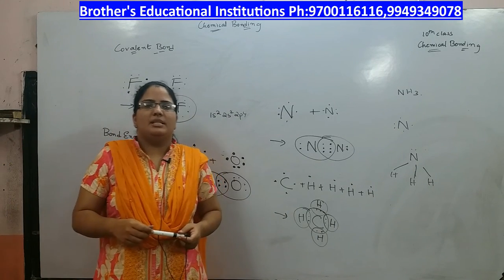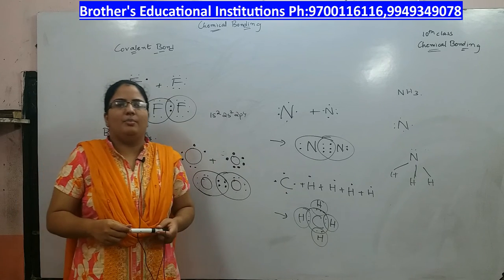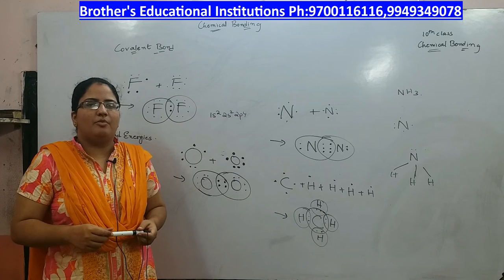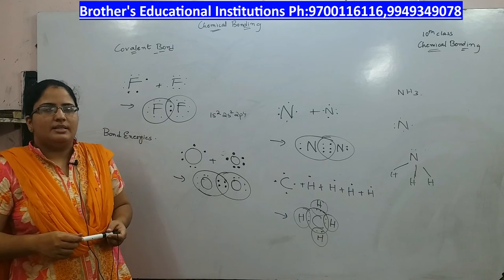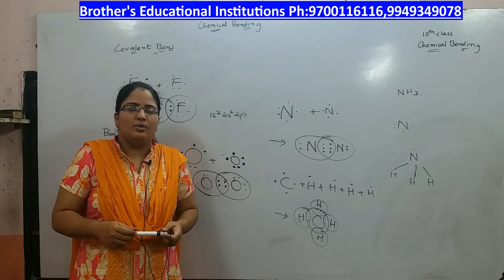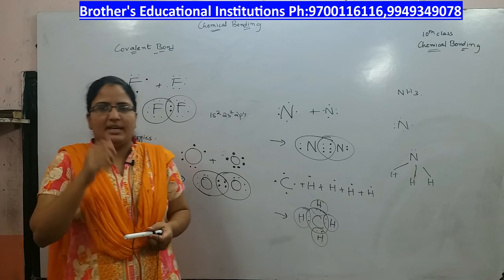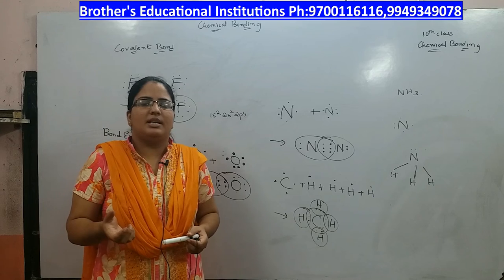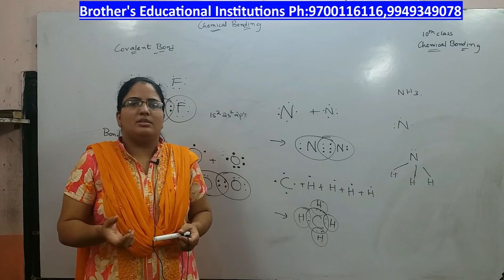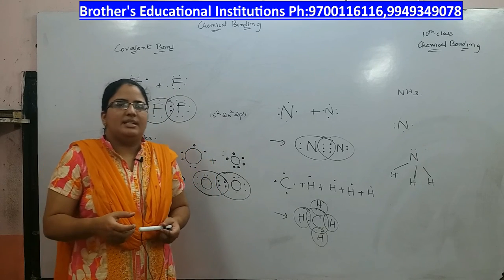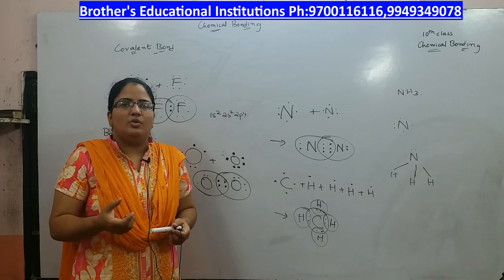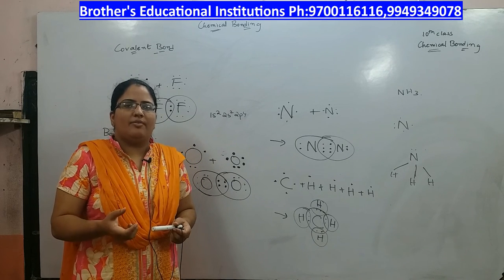In the previous class we discussed the formation of ionic bond. In today's class we shall discuss the formation of a new type of bonding called covalent bond. G. N. Lewis, a scientist, said that atoms can become stable without the transfer of electrons, that is by sharing electrons. Now, when these electrons are shared between two atoms to get octet configuration.